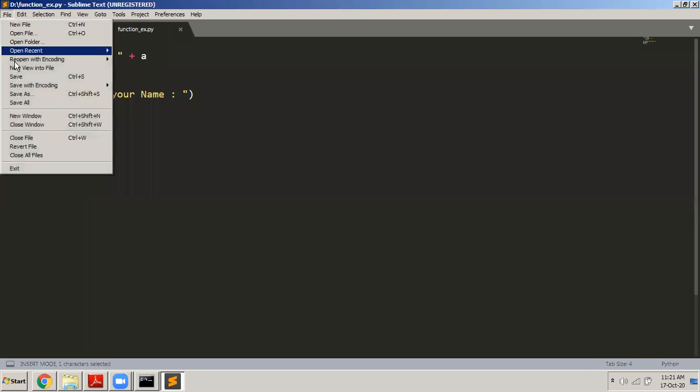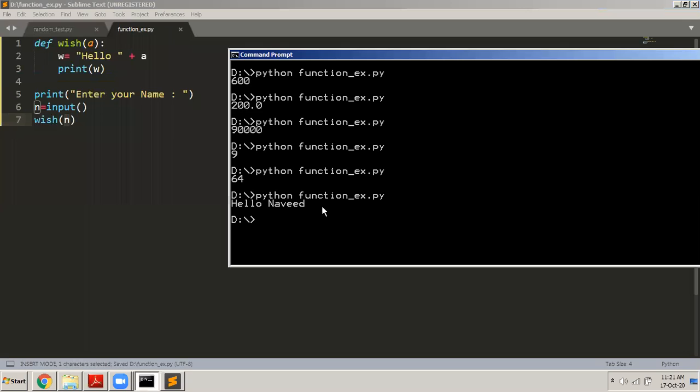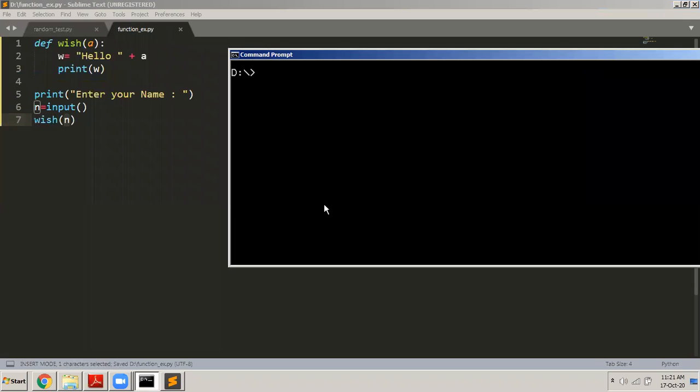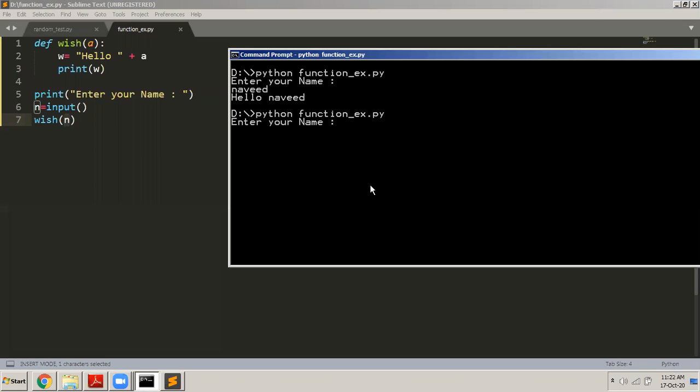I save the file, go here, clear the screen and execute. So it is asking you to enter your name. I enter Naveed. So it says hello Naveed. I will execute the program once again. I enter something like, let us say, Omkar. So it says hello Omkar. I execute the program. Let us say I enter something like Akshata. Then it says hello Akshata, and so on.